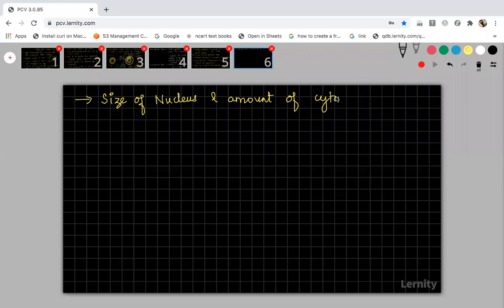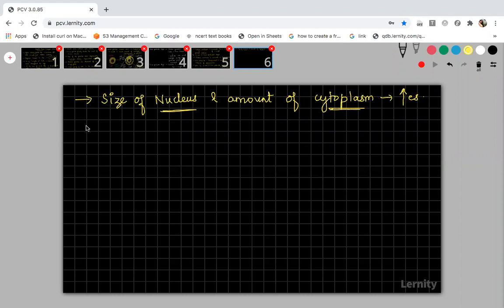The size of the nucleus and the amount of cytoplasm both will increase. Both the nuclear content and the cytoplasmic content will increase inside the primary oocyte.